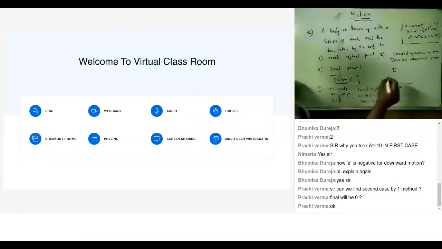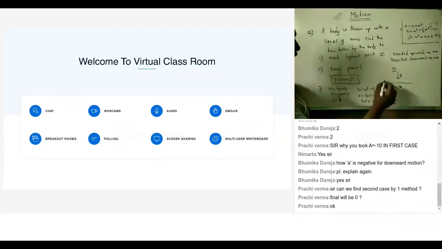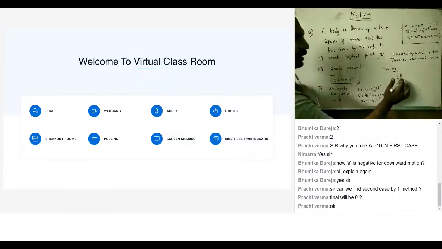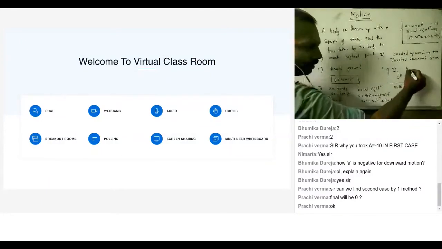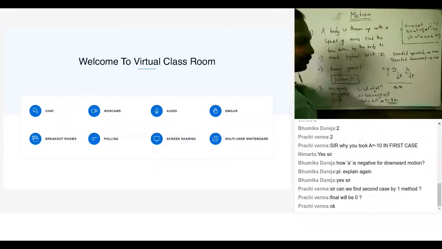So acceleration due to gravity is in which direction? Downwards. If I'm throwing a body upwards, in which direction is acceleration due to gravity? Downwards only. If a body is thrown downwards, even in this case, acceleration due to gravity is downwards only. So here also it is negative.